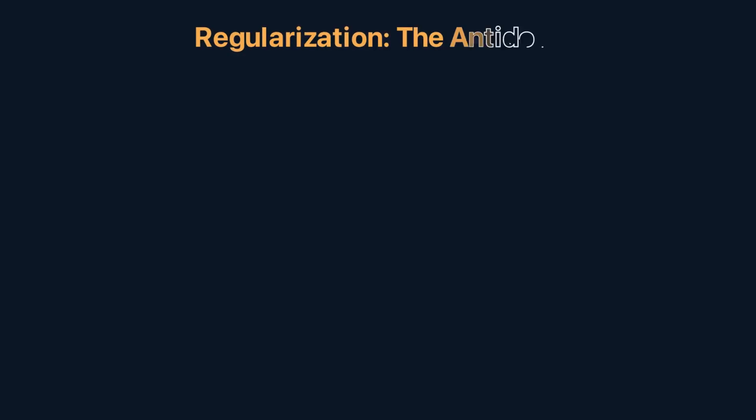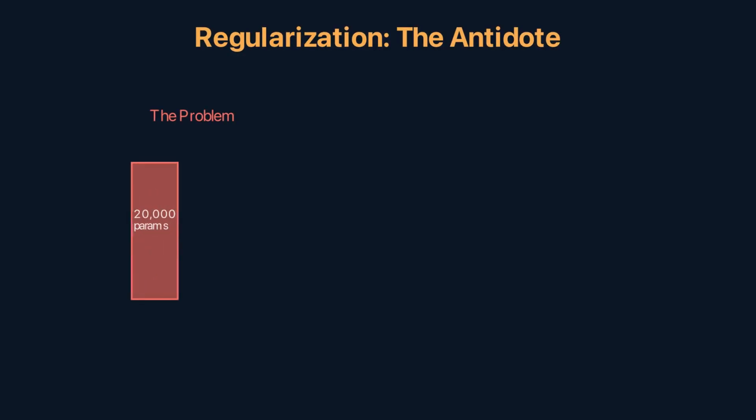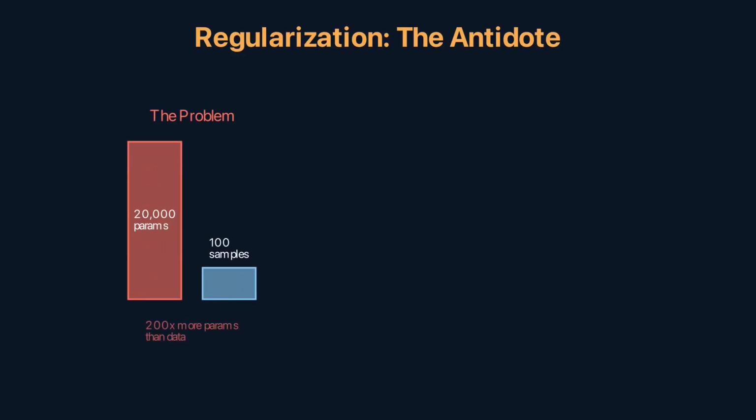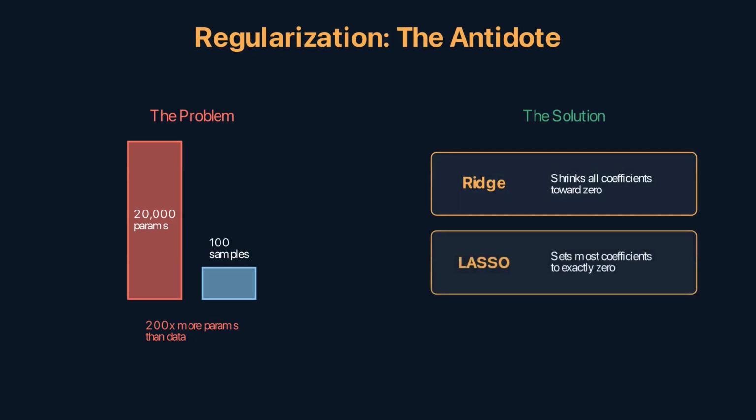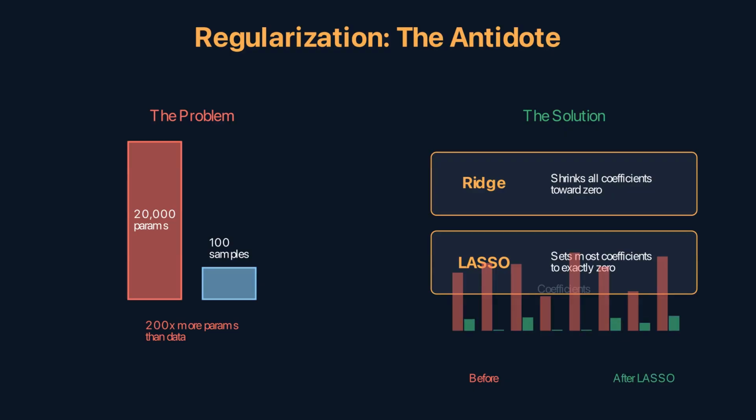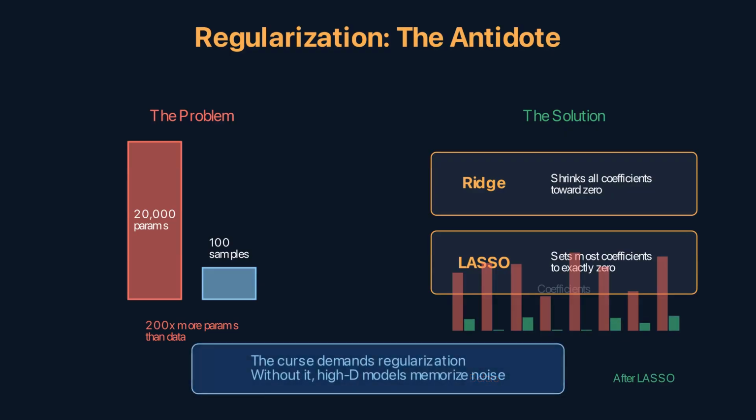In high dimensions, every model overfits. A linear regression with 20,000 gene features and 100 samples has 20,000 parameters, 200 times more parameters than data points. The model can perfectly fit the training data and fail completely on new data. Regularization, the lasso video, is the antidote. Ridge shrinks coefficients towards 0. Lasso sets most to exactly 0, performing automatic feature selection. The curse demands regularization. Without it, high-dimensional models memorize noise.